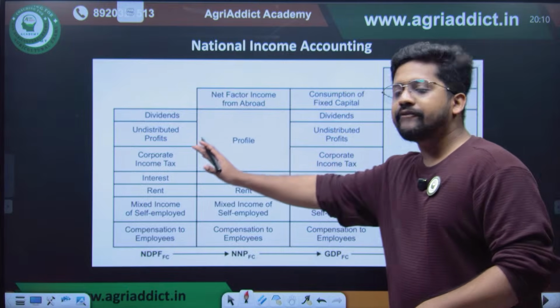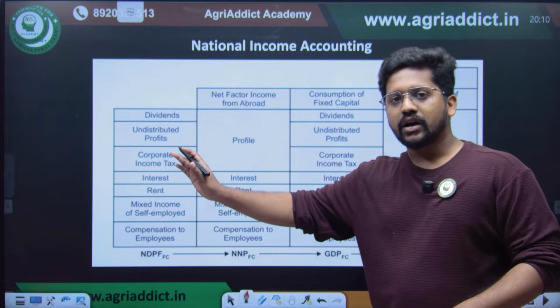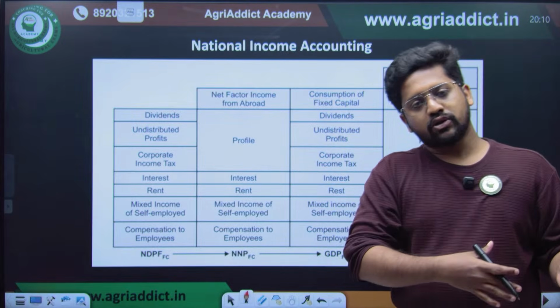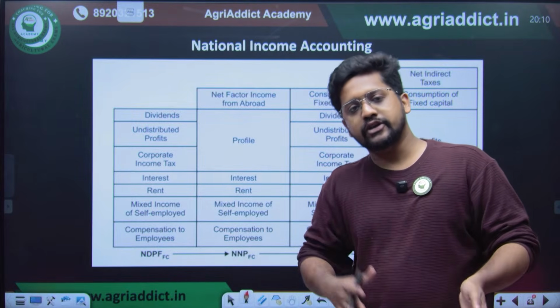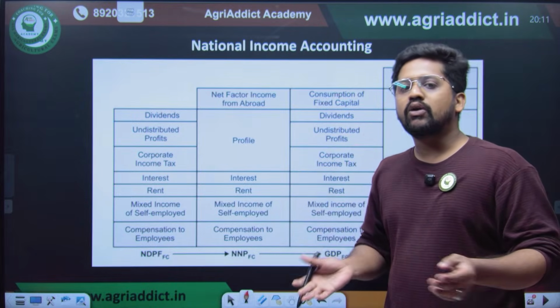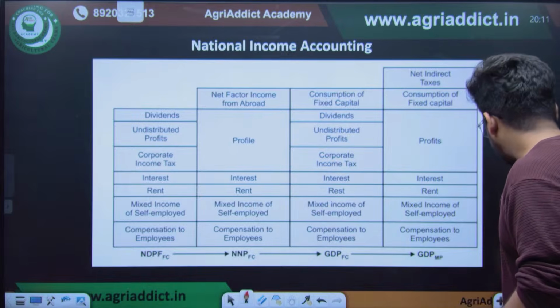So these are all different kinds of conversions from the gross national product at factor cost to the net national product or net domestic product at the factor cost. All these things give different approaches for how to convert from one to another.